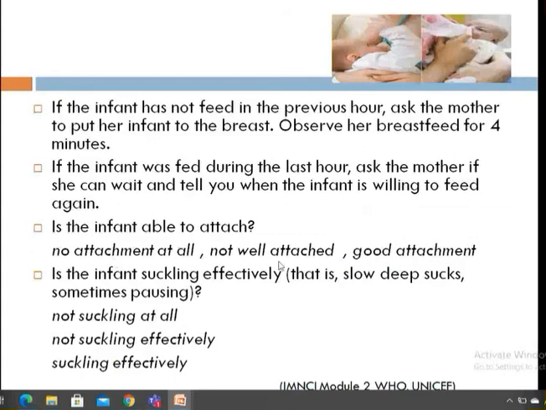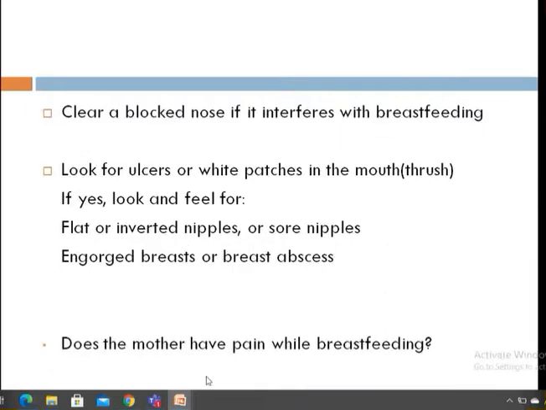Is the infant suckling effectively? That is, slow deep sucks, sometimes pausing. So you have to see if the infant is suckling effectively or not. Effective suckling means the baby is suckling slowly and taking deep sucks, and taking pauses in between. Accordingly you classify: not suckling at all, not suckling effectively, or suckling effectively. Check for a clear or blocked nose if it interferes with breastfeeding, and look for ulcers or white patches in the mouth. The child may present with mouth thrush, and because of the thrush they may not be feeding properly, and that's why they're having a feeding problem.